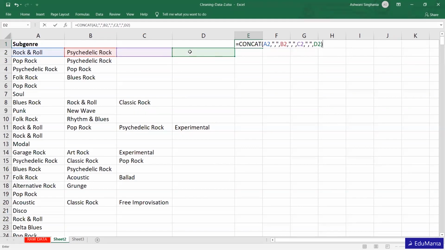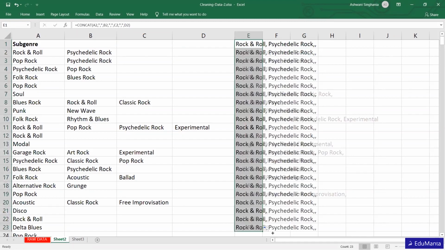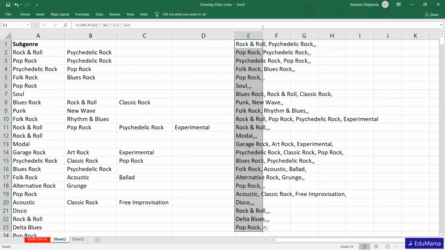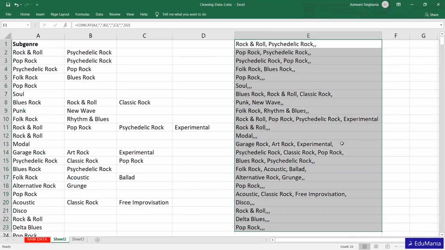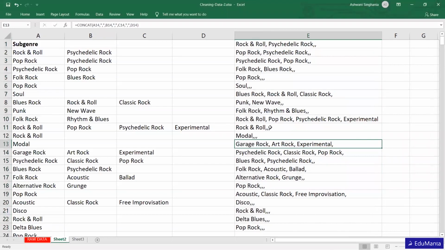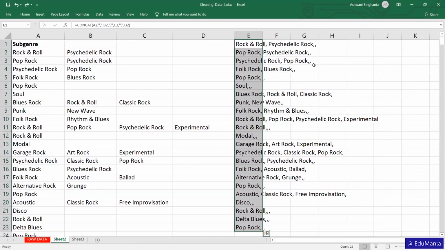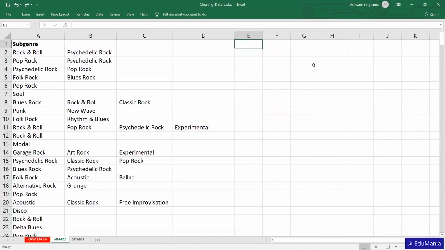I think I'm done. There's an extra inverted comma. If I pull it down, we have all of it in one cell. We can fix this simply by putting a space in between.